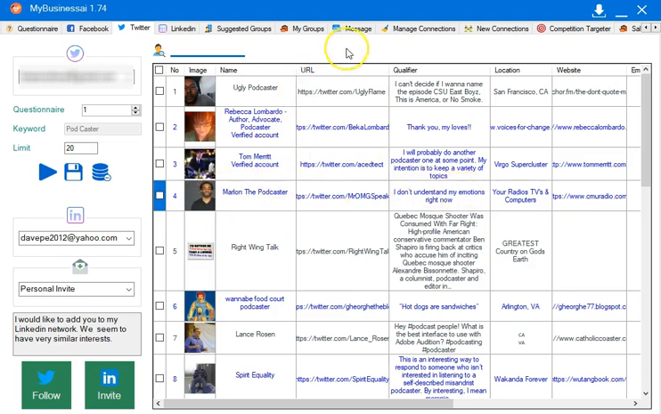Okay, so that is the Facebook and Twitter tabs, and it's not meant to be complex. This is just simple, collect and connect.